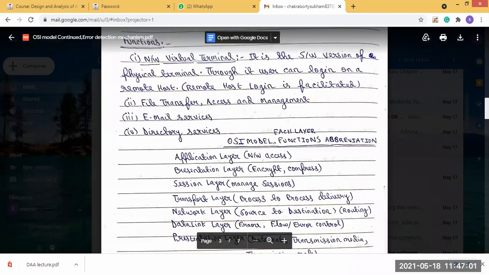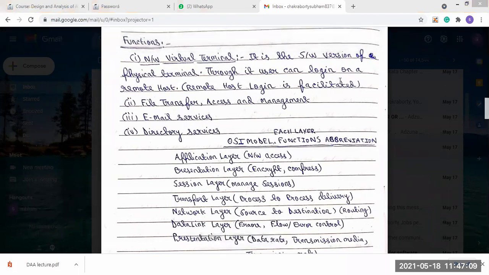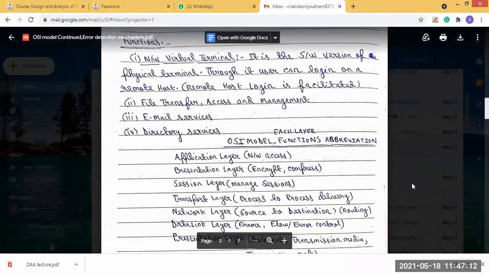Next, the synchronization of bits, and line configuration, point to point or multi-point, which communication should be used. We have already shown that. Then the physical topology, the 5 topologies that are present: bus, star, mesh, tree, and ring. We have already seen this. And the transmission mode, the 3 types of transmission mode: simplex, half duplex, and full duplex.